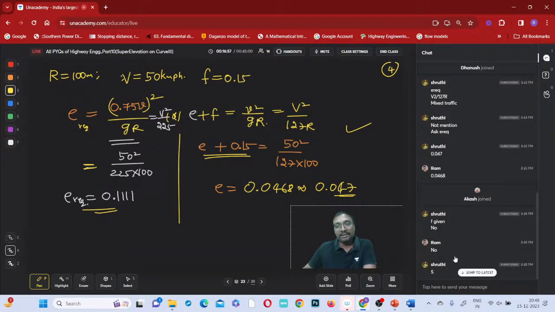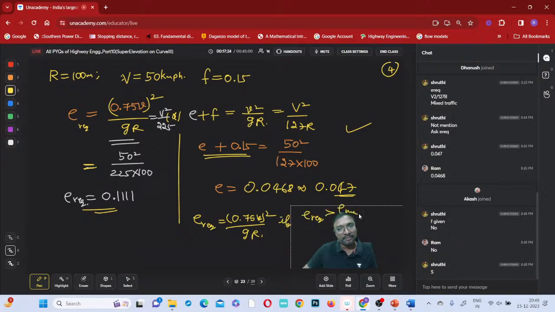Yesterday I have written that one. Whether friction is given or not, always start with mixed traffic only until it is mentioned that friction is considered. Don't use that E plus F equal to. See, in the normal design procedure, what will you do? Super elevation required equals 0.75 small v whole square by GR. Suppose that super elevation required is greater than E maximum, what do we need to do?